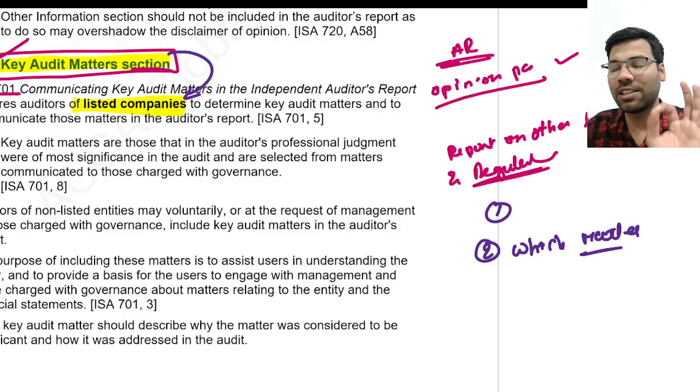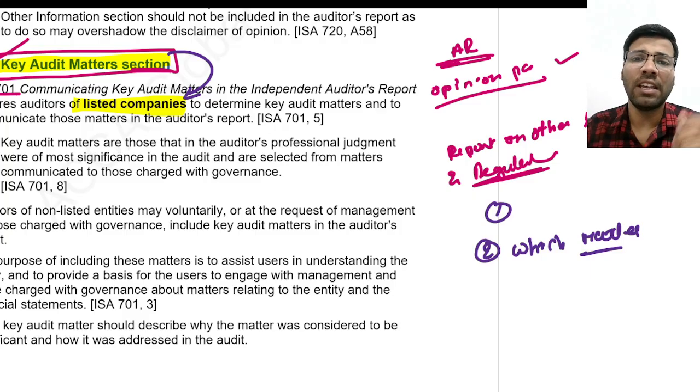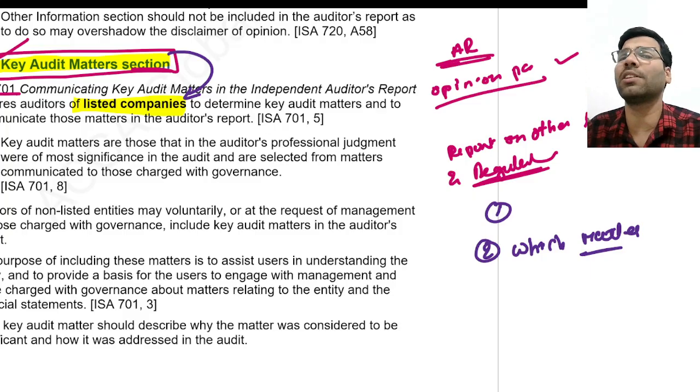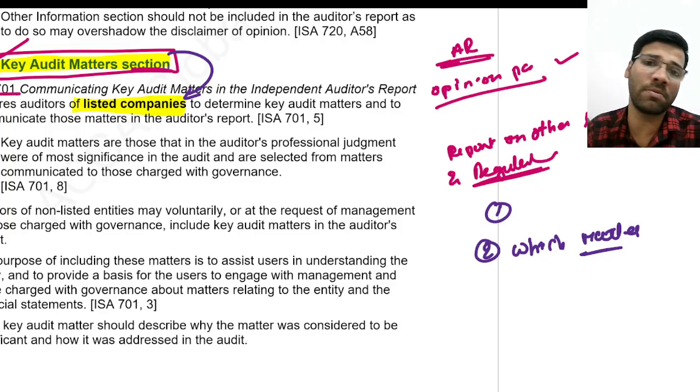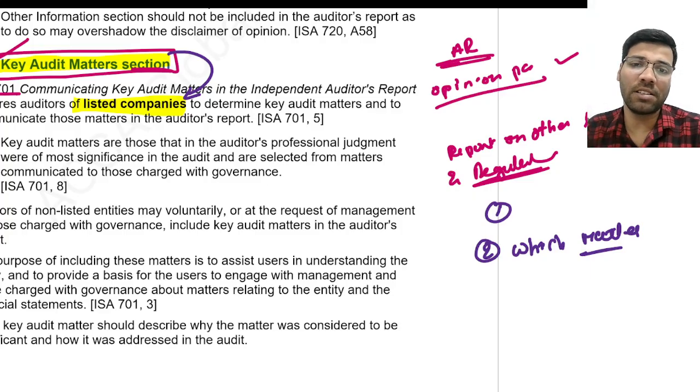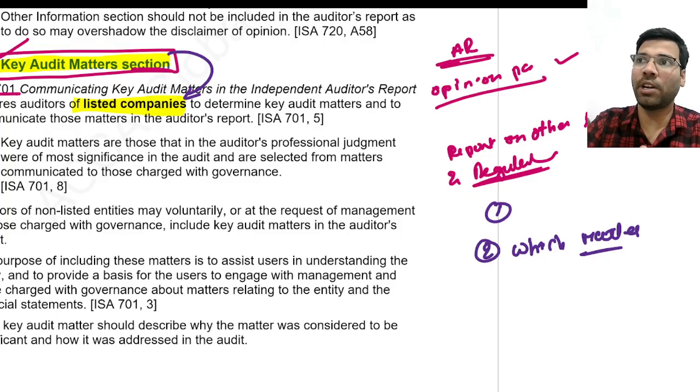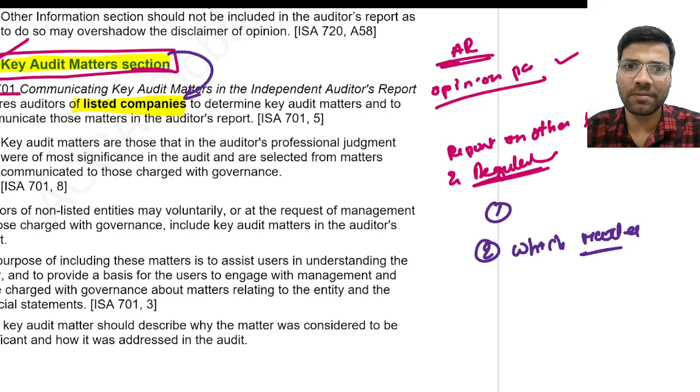Okay, see here, one more point you should note is, if the auditor feels something is significant, something is important, don't you think the auditor would have communicated with the management? Isn't it? The auditor would have definitely communicated with the management. He has got some management clarifications, he would have got some management representation letters, right?